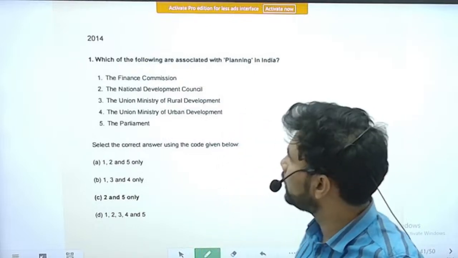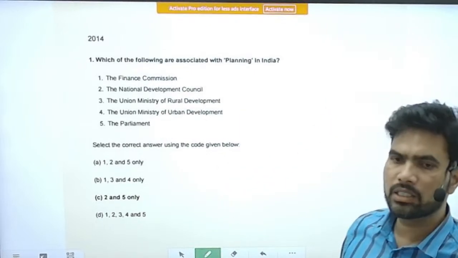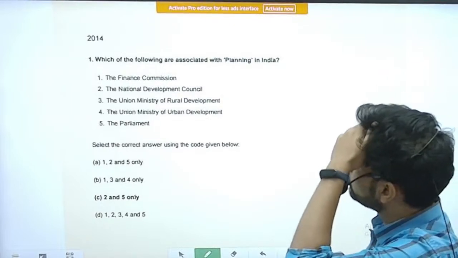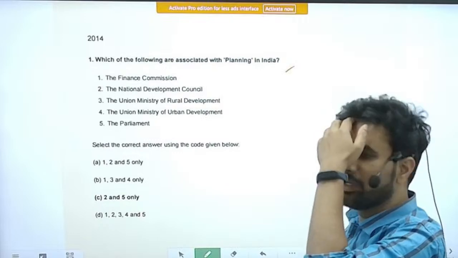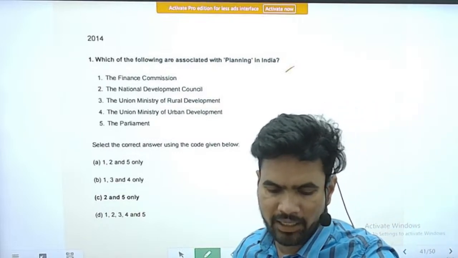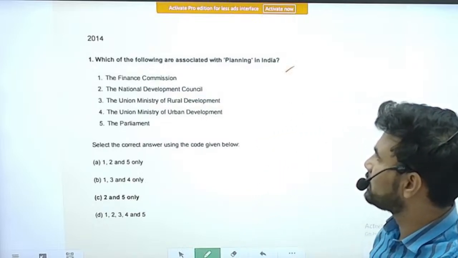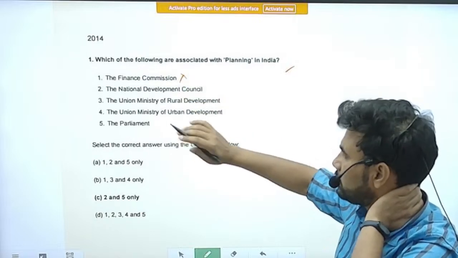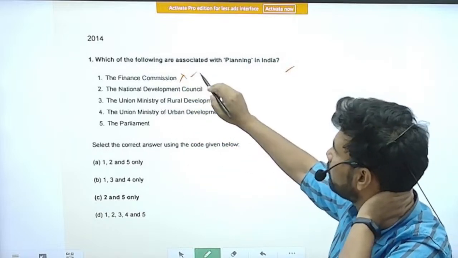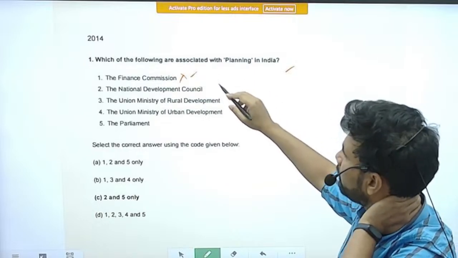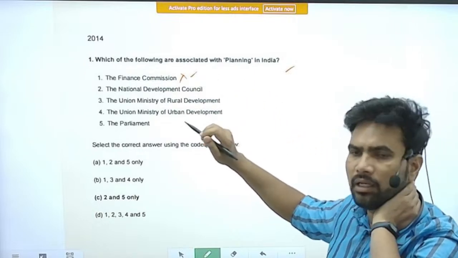Next, we will go into the questions of 2014, last year, with respect to our discussion. Right. Which is the tough question to begin with? Which of the following are associated with planning in India? Very difficult question, I guess. The Finance Commission, if you see the answer, it is said that it is not involved in planning. The National Development Council, once upon a time it was there. I think it is not there now.